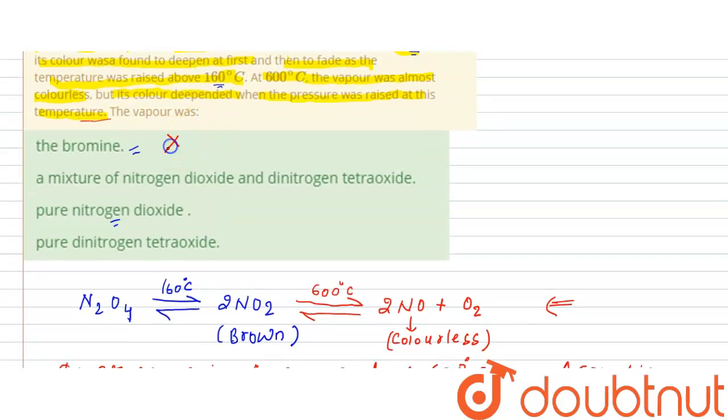Bromine cannot be, as it already has color. Nitrogen dioxide is already brown, so it's not like it will fade away. Pure nitrogen dioxide, definitely not. So finally you have pure dinitrogen tetroxide. So option D is correct.